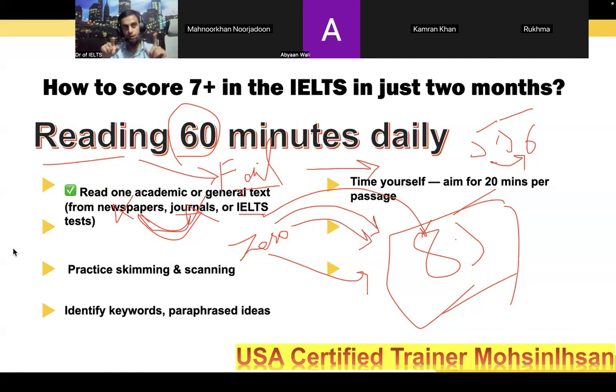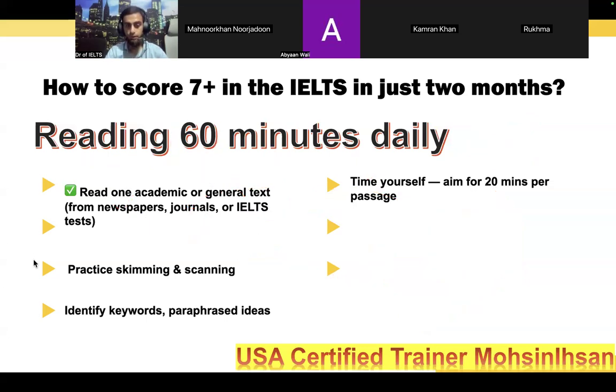You have to find out the answers for 40 questions within 60 minutes, from three passages having 8 paragraphs each for academic, and up to 7 for journal. Now, how fast can we read the whole passage and reach the point? One trouble maximum students face is time management in the IELTS reading section.